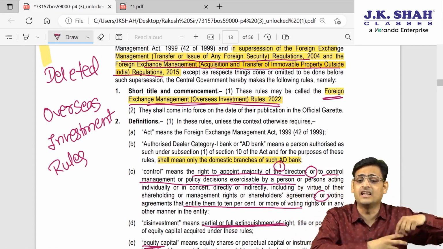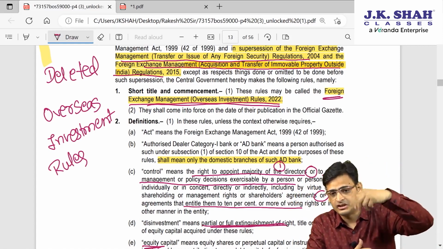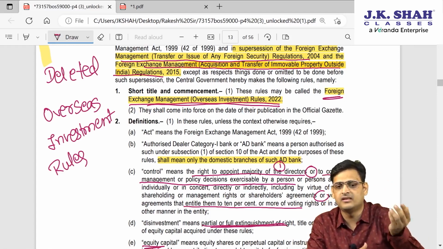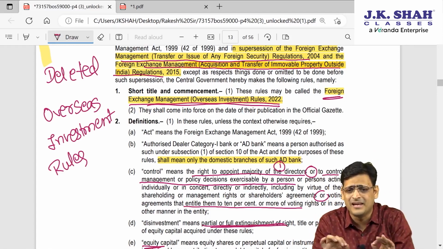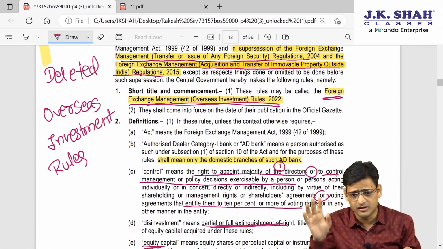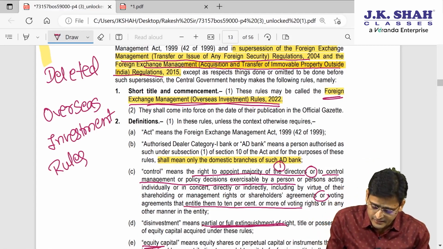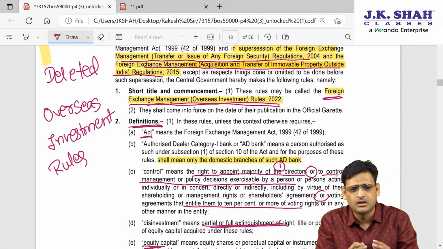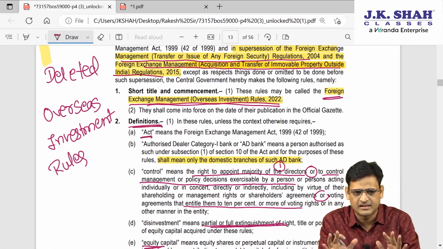So you can call it an overseas investment. When an Indian investor is acquiring shares etc. in a foreign country, this will be called what? Overseas investment. I have explained this to you in layman terms. Clear? So now let us understand the overseas investment concept. First, some definitions are there, very easy, no need to mug them up, just understand them nicely.